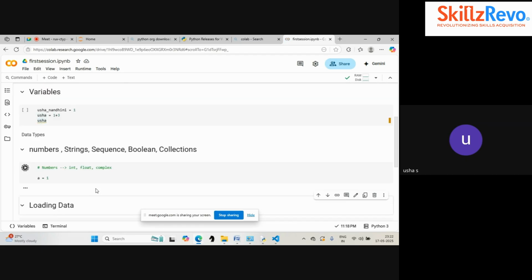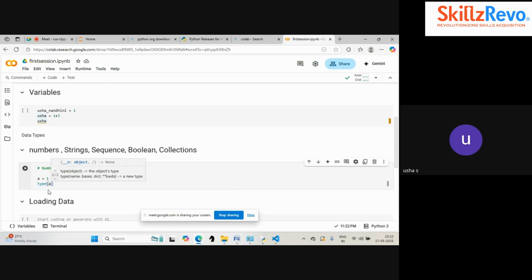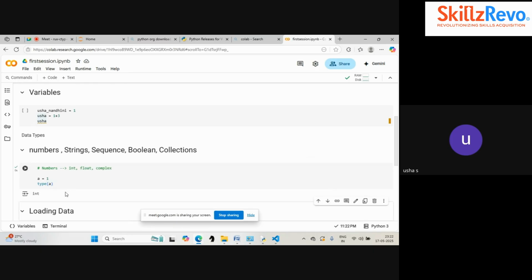How can I confirm this is an integer? By giving a type function, and inside the type function I can put the variable a. Now I can check whether it is an integer data type or not. Now you can see it is an integer data type. This is the pre-built function in Python to check whether our data is an integer, a float, a number, or a string. Any type we can check with the help of the type function. Is it clear?